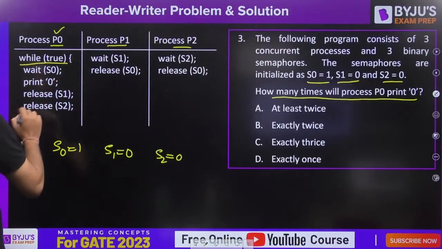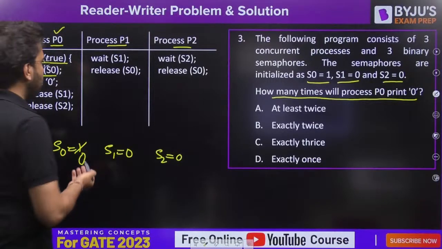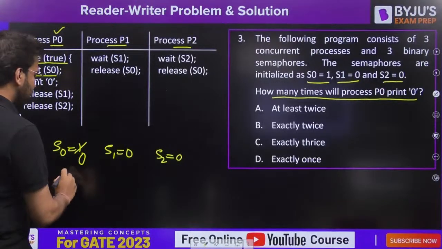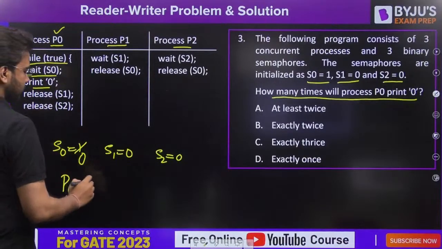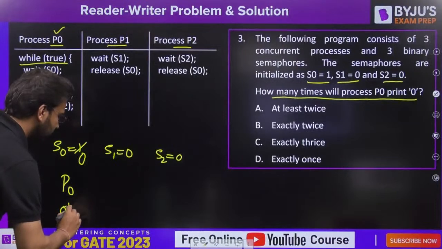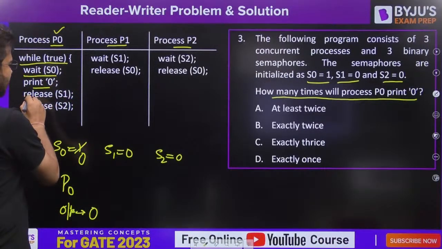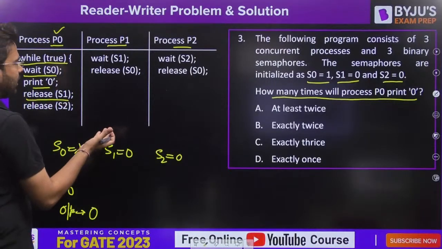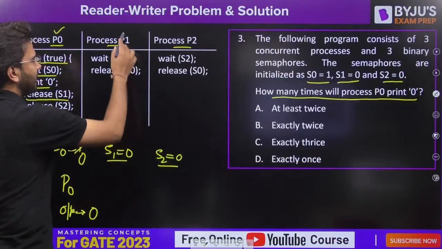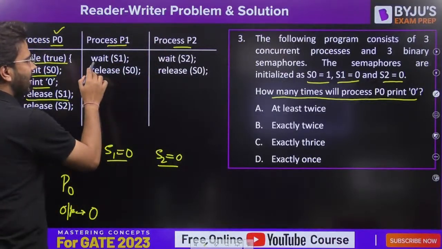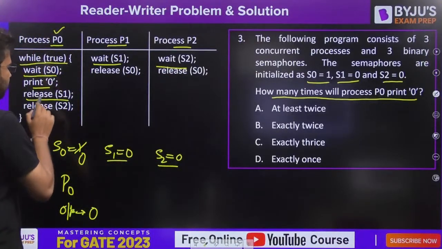While of true, wait on S0, decrements the value of S0, make it 0, fine. So we have started with the P0 process. Print 0, let me write the output here. Now release of S1. You already know that we have to start with P0 because S1 value is 0 and S2 value is 0. We cannot start with P1 or P2 because they are performing wait operation on S1 and wait operation on S2. We have to start with P0.